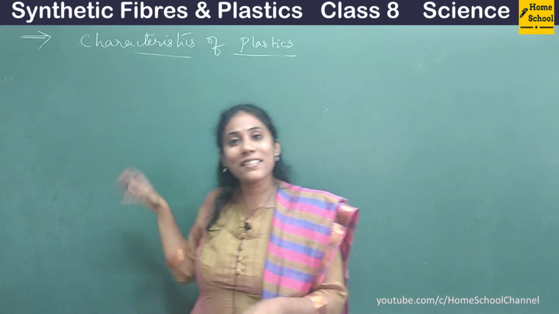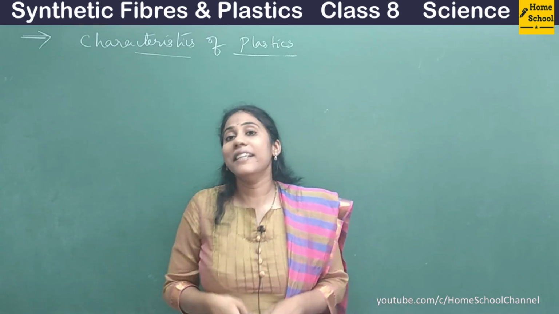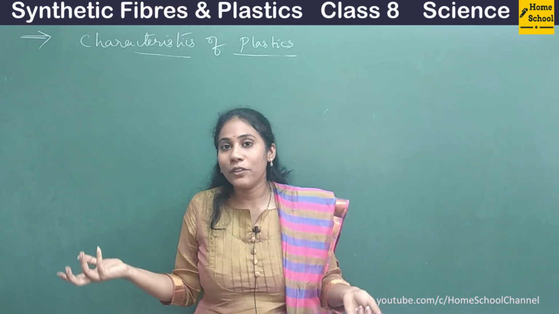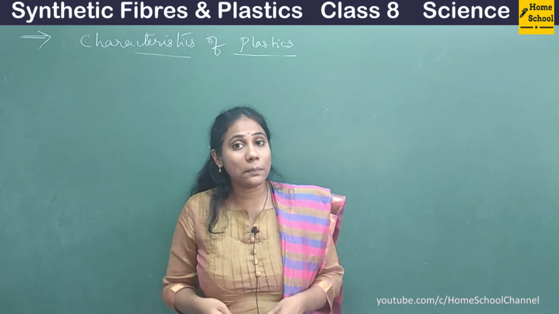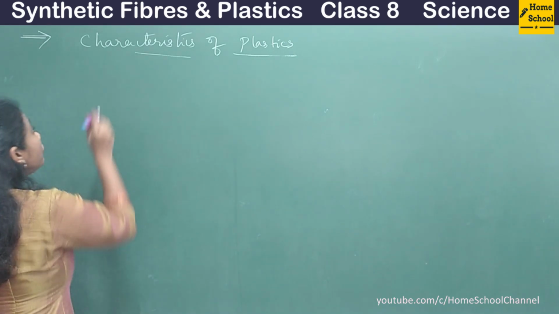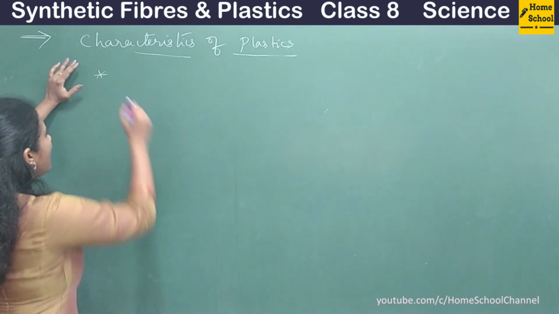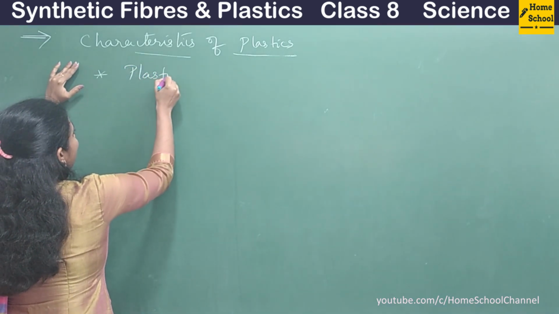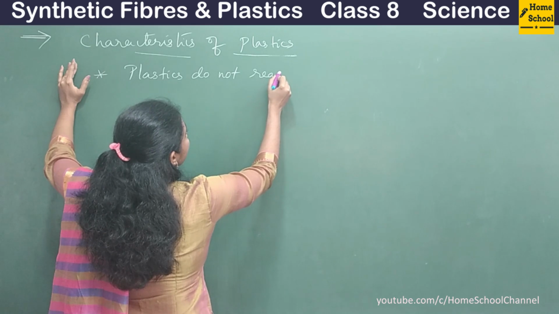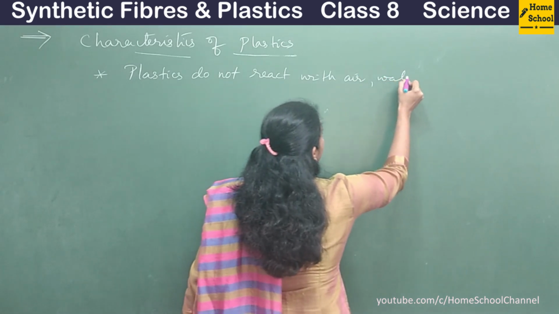It is because it has some special properties which make things more convenient and comfortable to use. So that's the reason plastic cannot be avoided. We know that it's harmful, but it cannot be avoided because of these special characteristics. So let us discuss those special characteristics or properties. First property, very, very important, plastics do not react. Okay, so they do not react with air, water, etc.